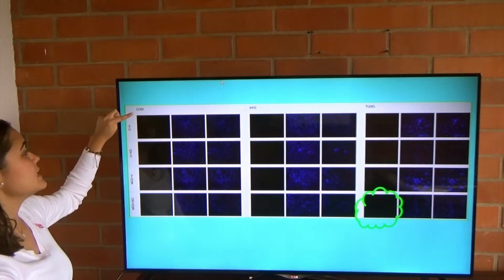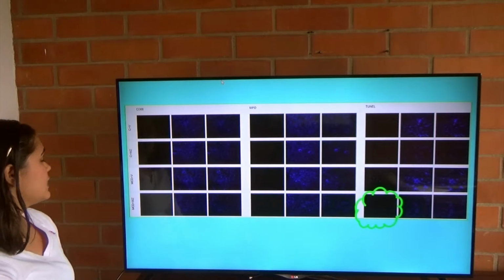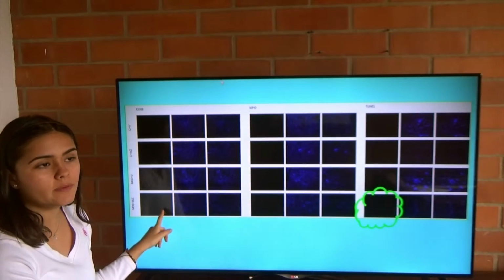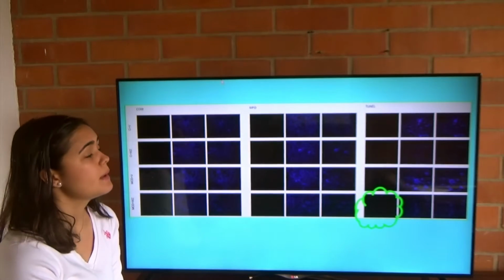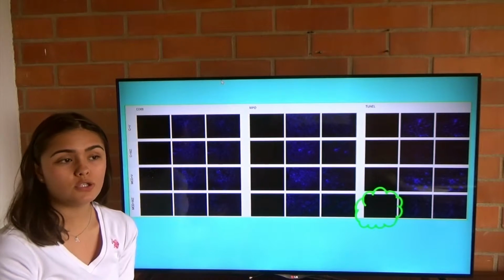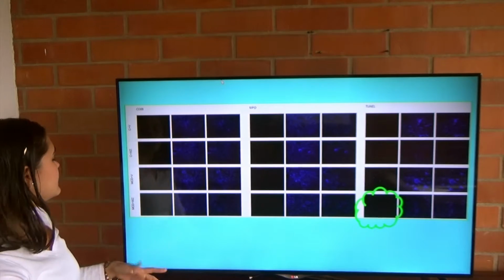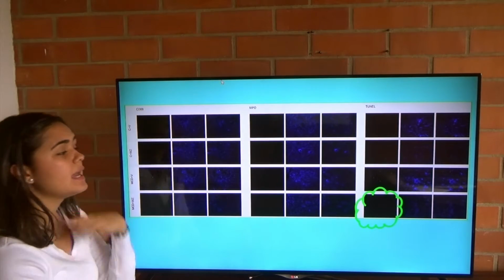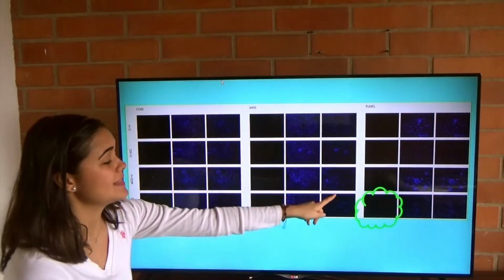But for example, for CD68, which was used to determine macrophage activity, we can see that the group that didn't have the Wuzhi capsule is going to have more macrophage activity. Therefore, it makes sense that the group that has the Wuzhi capsule is going to have less of this activity. But where we can really see a difference is in the TUNEL result. TUNEL was used to detect apoptotic cell activity. Therefore, we would think that with the Wuzhi capsule, we would have less apoptotic cell activity, and with the group that didn't have the Wuzhi capsule, we would have more apoptotic cell activity, and that's what we can prove with